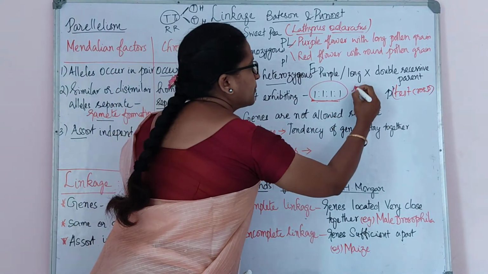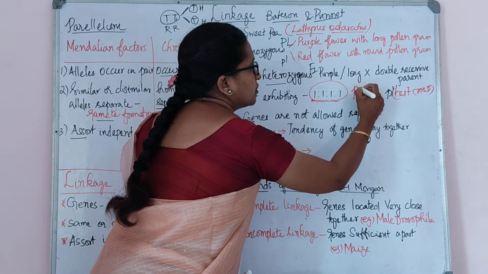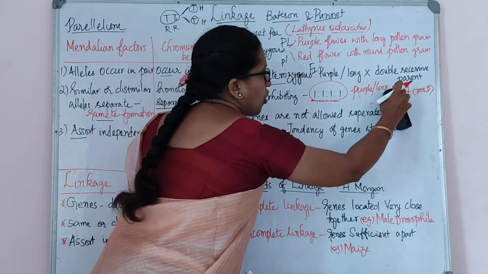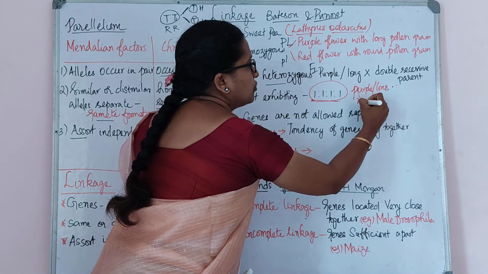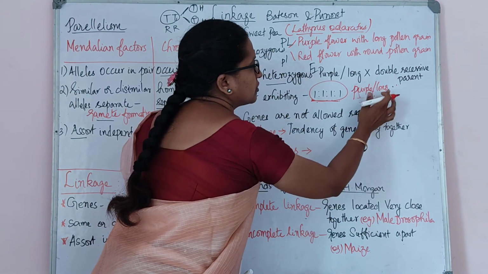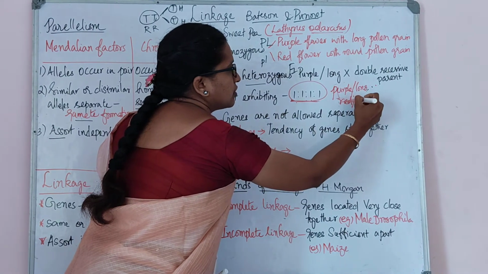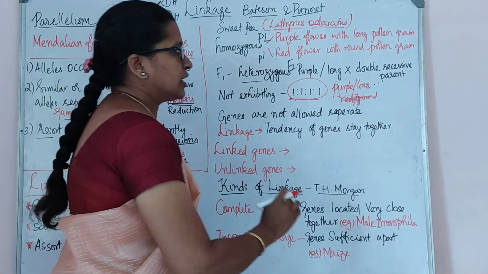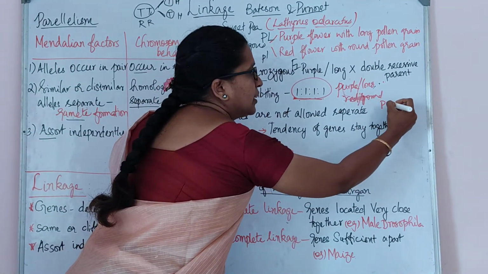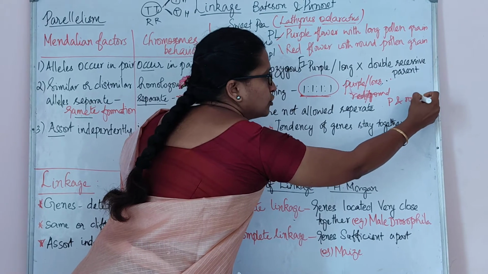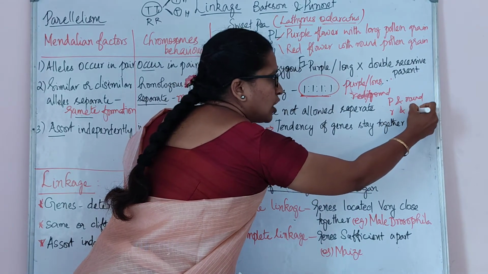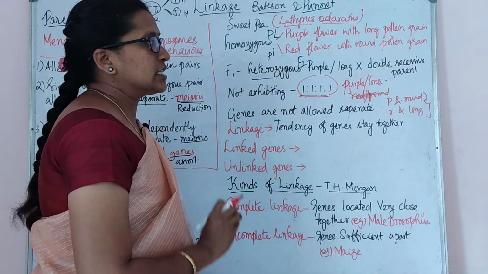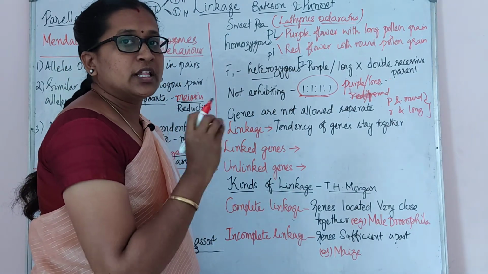They don't get purple with long pollen grain or red with round pollen grain. Okay, so according to the 1:1 ratio, we can get purple and round pollen grain also. Red and long pollen grain may also be a possibility if there is an existence of independent assortment in that particular character.